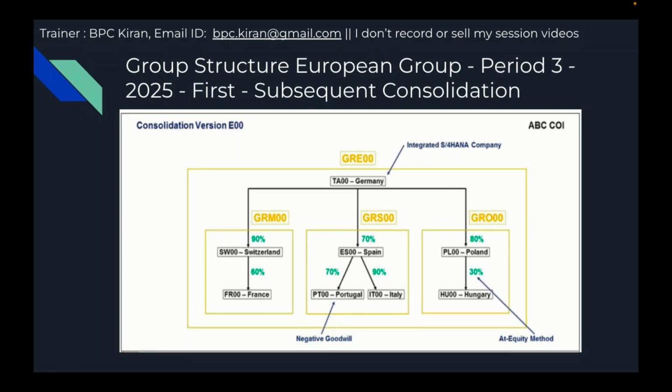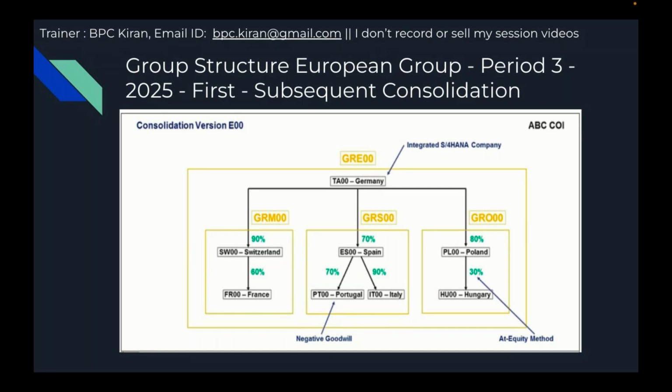Also, Poland's investment in Hungary, which is Eastern Europe, is at equity method. In the basic configuration there is no at equity method; they never mentioned it in any version.